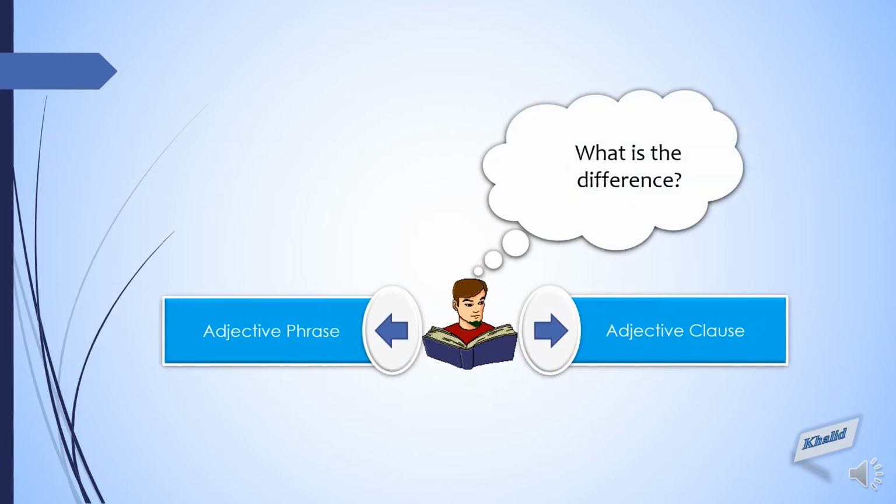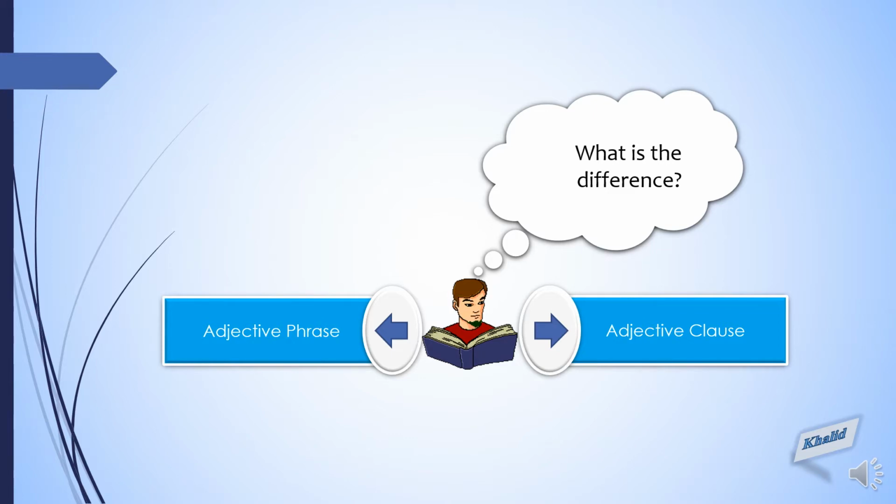What are adjective phrases? As you all know, a phrase is a group of words, not a complete sentence. It is without a subject and a verb. And what are adjectives? The words which qualify a noun or a pronoun. So, adjective phrases are a group of words that do the work of an adjective.